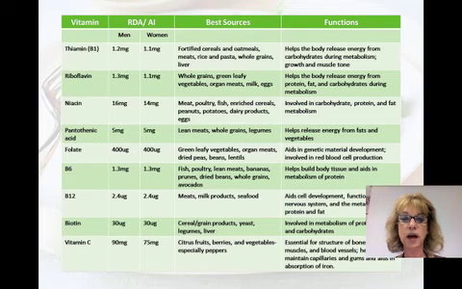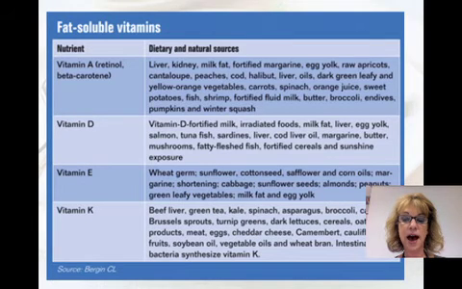Water-soluble vitamins, you oftentimes can consume in larger amounts above the recommended allowance. Fat-soluble vitamins deposit in the fat, so these are much more dangerous at higher doses because they're stored in the fat instead of being eliminated in the urine. And if they build up in the fat, it can become toxic and cause severe health problems.